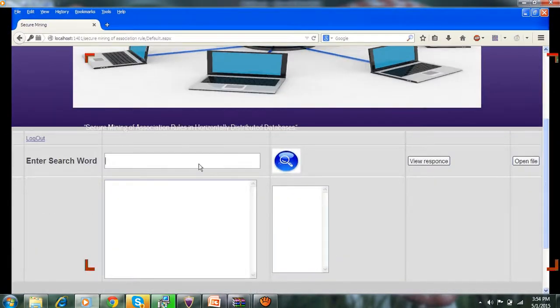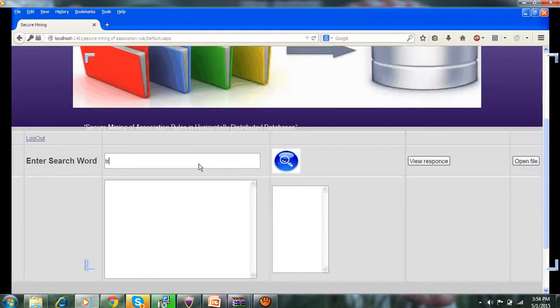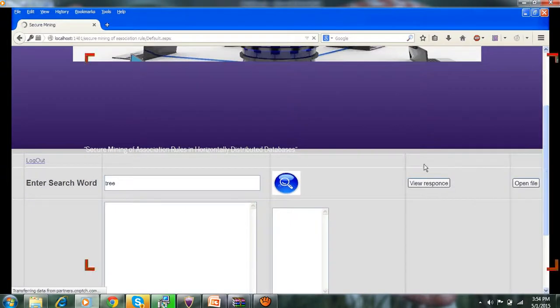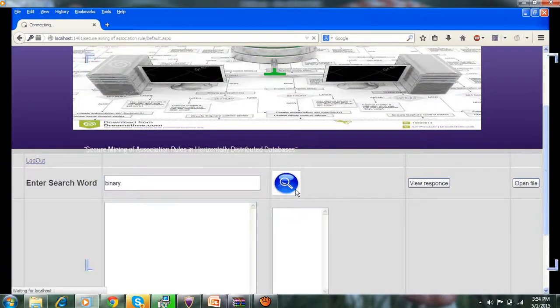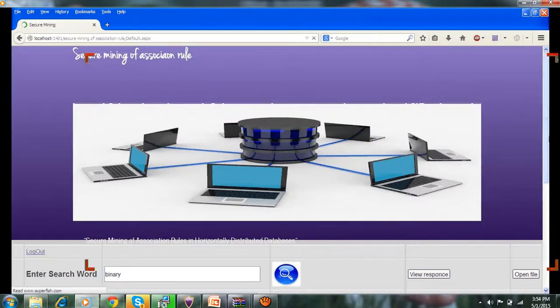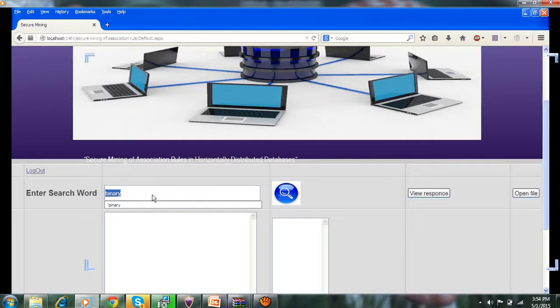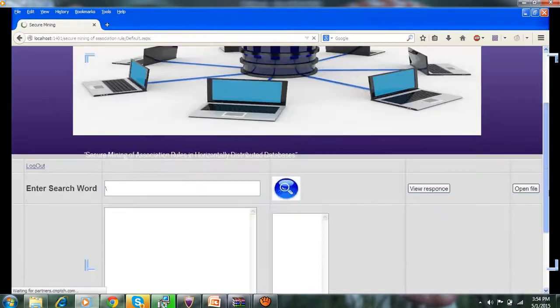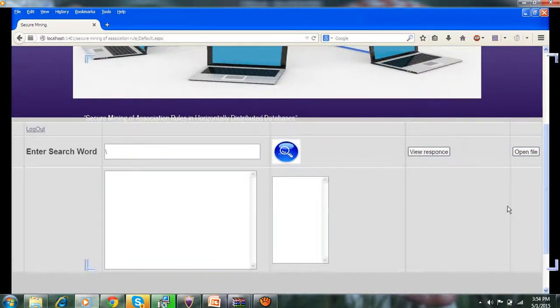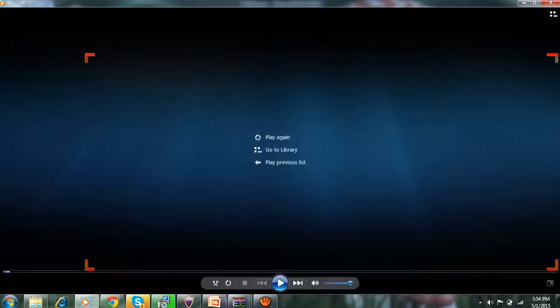We didn't use the first client. Enter search word: tree. Then here it shows where that tree is stored. It will show as binary, whatever it may be, tree or binary, and go, it is binary. And binary, enter the search word.